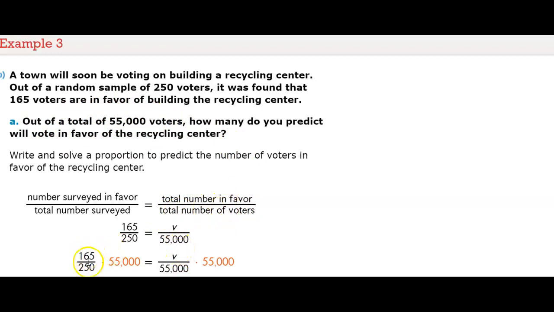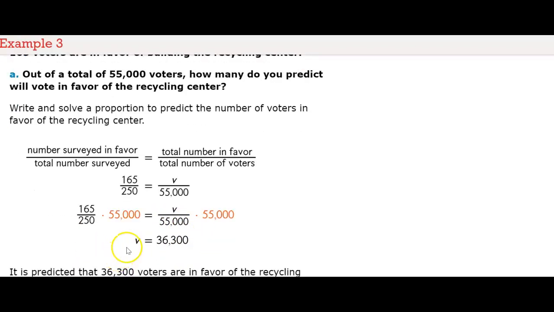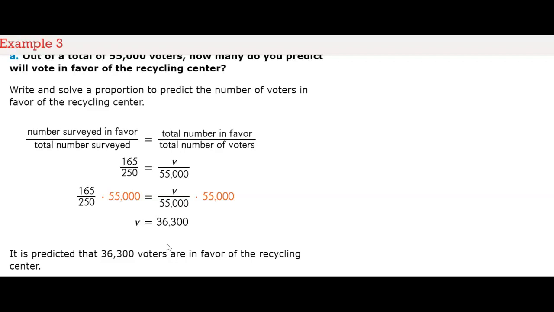So we take the 165 over 250 and multiply that by 55,000 because we want to get our variable V, which is the number of voters in favor of the recycling center. We want to find that value, so we have to do the inverse or opposite of division and multiply. So we multiply the 165 over 250 times the 55,000, and then we will get 36,300 people predicted to vote in favor of the recycling center.